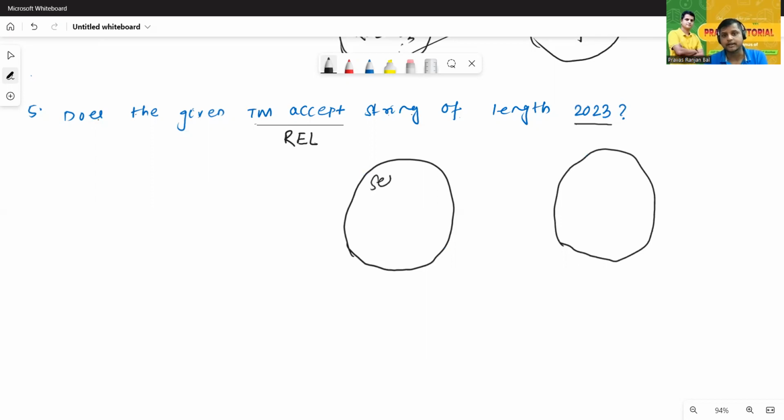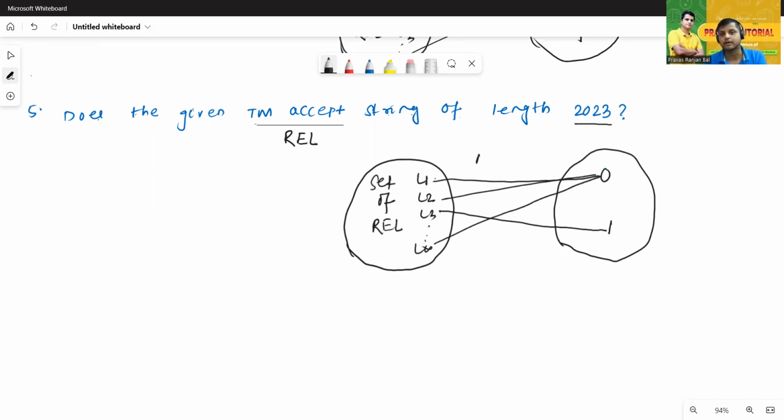This is called as what? Set of RL. Set of RL means L1, L2, L3 up to L infinity. Range contains 0, 1. Some of the languages may contain a string of length 2023, but some may not. That means it will map with 0.